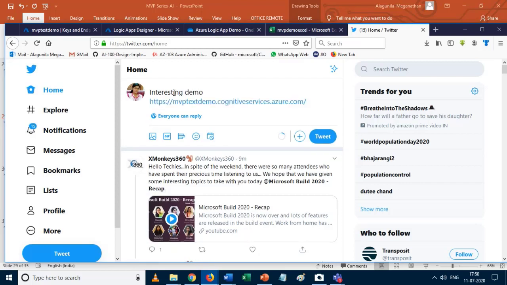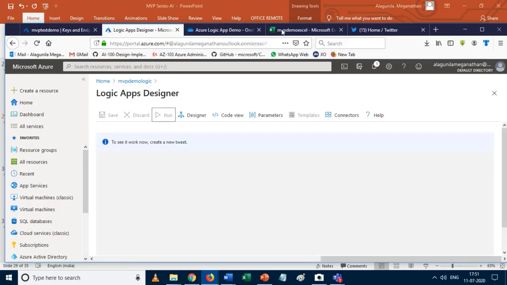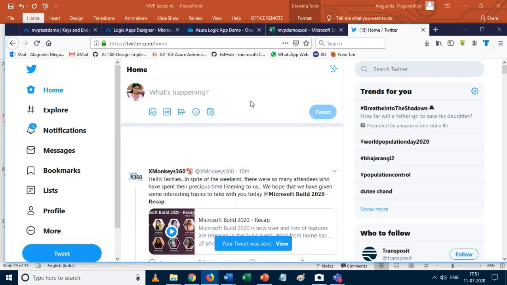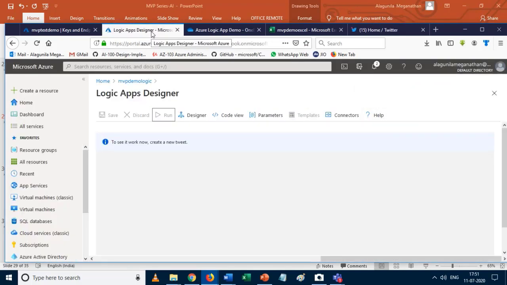Okay, so what's our hashtag given? Hashtag MSRD. Okay, so this is our tweet text. So let me check. Okay, I just click on run. So I just go to the tweet one, and then I click on tweet. So it's Twitter. Let's see the output.